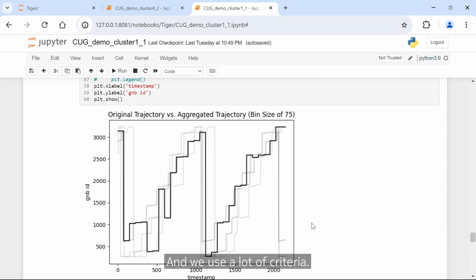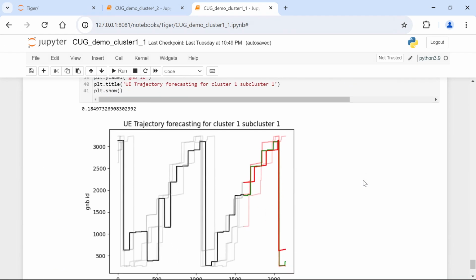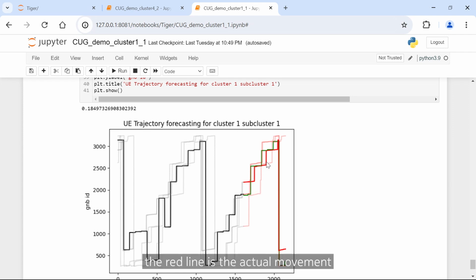And we use a lot of criteria. We use regression techniques, time series techniques to do a match. And here is the result. So the red line is the actual movement of my device over the course of the day. We didn't give this information to the model. What we gave is some past information. If you can see my cursor, we gave some past information. And the model accurately forecasted.